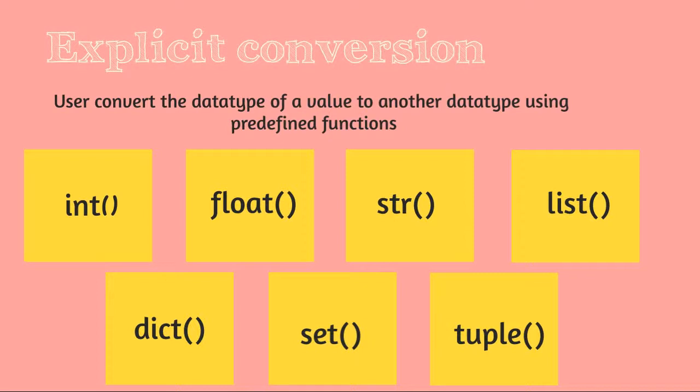These are some predefined functions, and the function name itself gives the meaning. The int function helps to convert certain data types into an integer data type, and the float function is used to convert the data type into a float data type. Similarly, the str function is used to convert certain data types into a string data type. The list function converts into list data type. The tuple function converts into tuple data type. The set function converts into the set data type. And dictionary, using the dict keyword, is used to convert other data types into the dictionary data type.